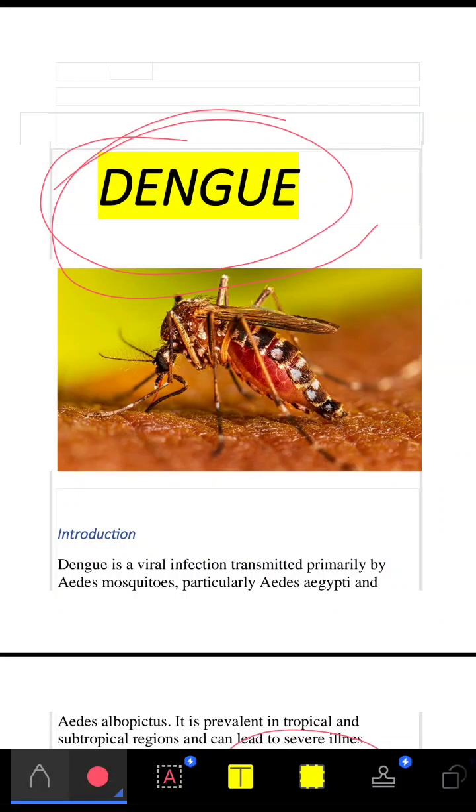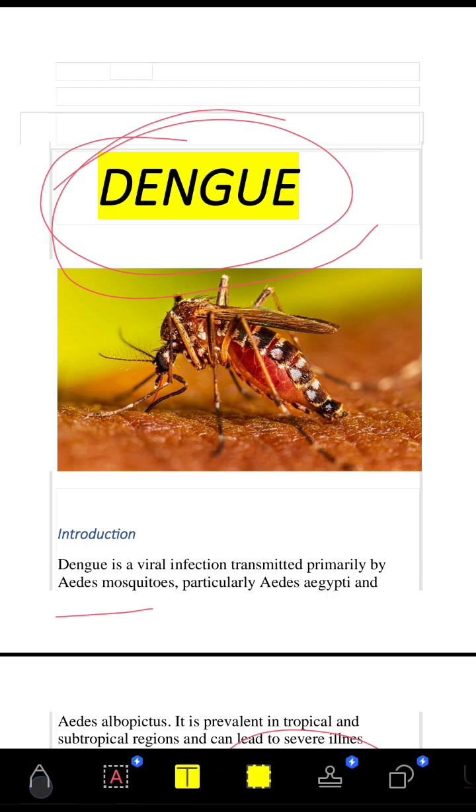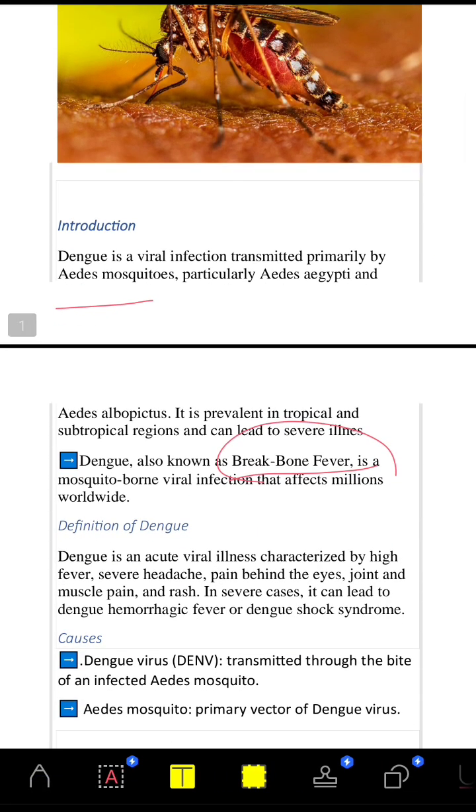Hi everyone. Today I'm going to discuss dengue. So dengue, we have to know what this is. Dengue is a viral infection transmitted primarily by the Aedes mosquito, by the bite of the mosquito. Dengue is also known as breakbone fever. So this breakbone fever is a mosquito-borne viral infection, by the bite of the mosquito, that can affect millions worldwide.